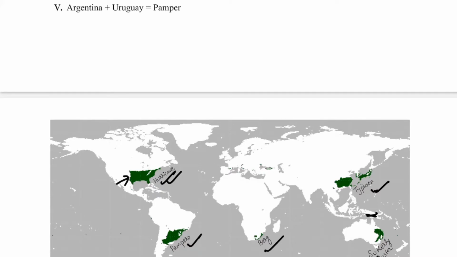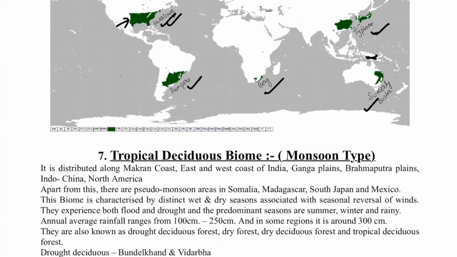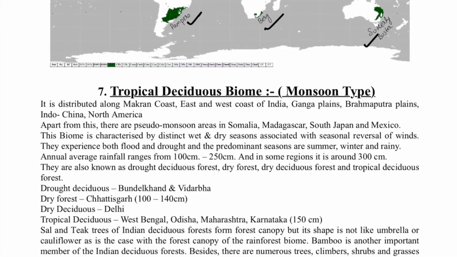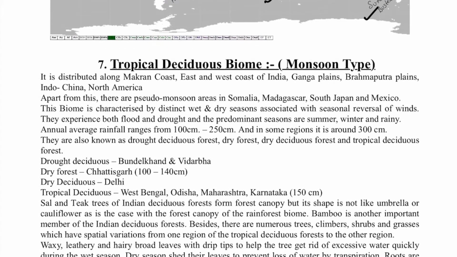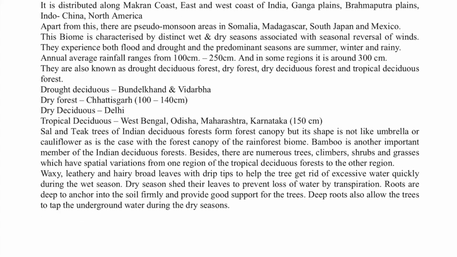And then you have the Gulf of Mexico, with hurricanes here, and in the Argentina and Uruguay section you have the Pampas. So this is the temperate monsoon part. Next type of biome is your tropical deciduous biome. This tropical deciduous biome is our biome of India, that is the monsoon type.